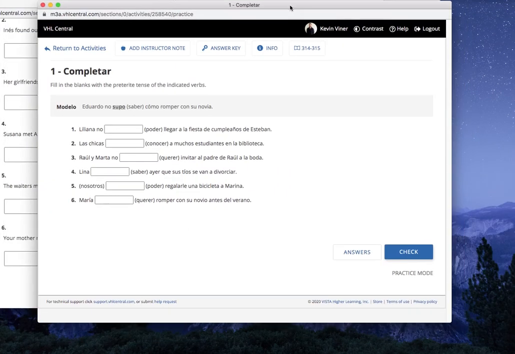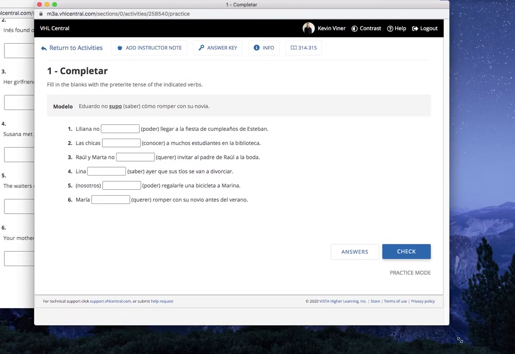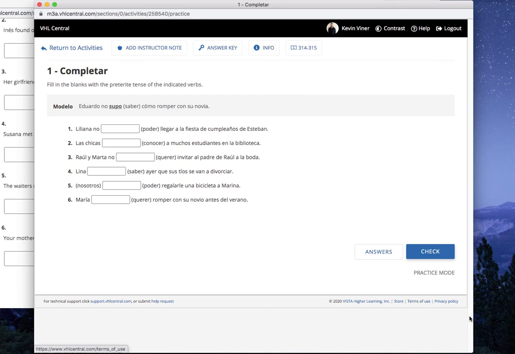Ok, vamos a continuar a la otra actividad. Ok, esta actividad es semejante. Here we're just practicing with the forms. It tells us the instructions, fill in the blanks with the preterite tense of the indicated verbs. So we'll move through this one pretty quickly. So Liliana no, and then poder llegar a la fiesta de cumpleaños de Esteban. Pause. And we're back. Pudo. Las chicas blank con conocer a muchos estudiantes en la biblioteca. Pause. And we're back. Conocieron.